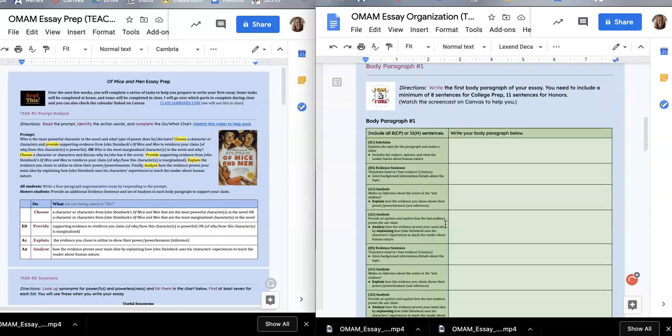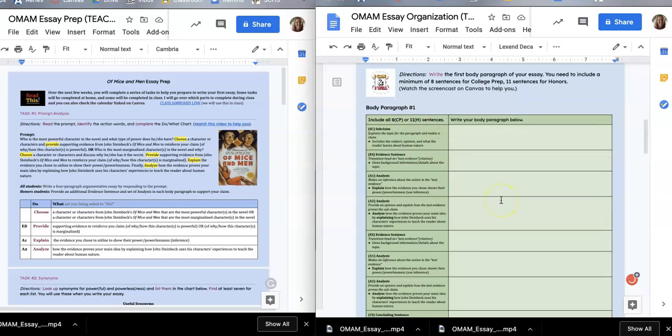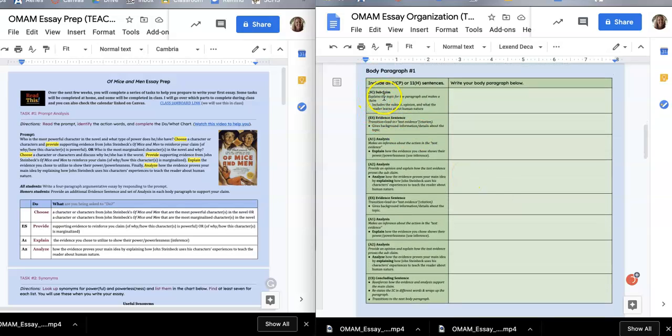Okay, so if we are going into the assumption that there's 8 sentences in a body paragraph, remember that you are going to include a subclaim, an evidence sentence, and then 2 sentences of analysis, so it's this whole chunk, and then another evidence sentence and 2 sentences of analysis about that evidence sentence, and then you will have a concluding sentence. So all in all, you would have 8 sentences total, where if you're an honors student, you're just going to add these additional 3, and you'll have an additional evidence and analysis for the 1 extra piece of evidence.